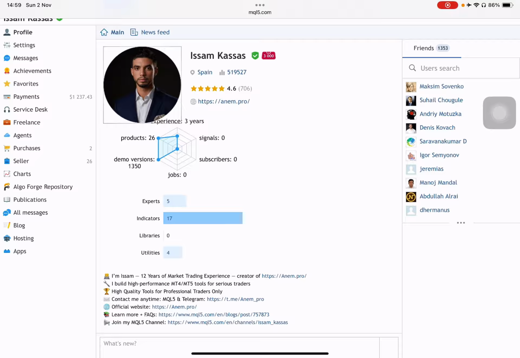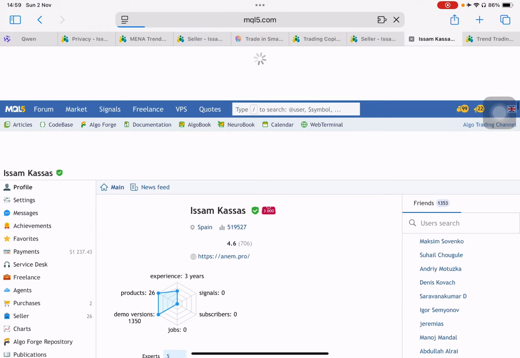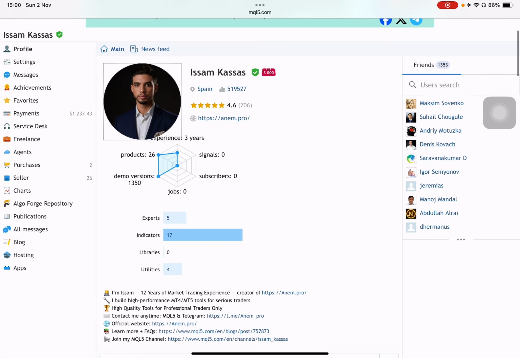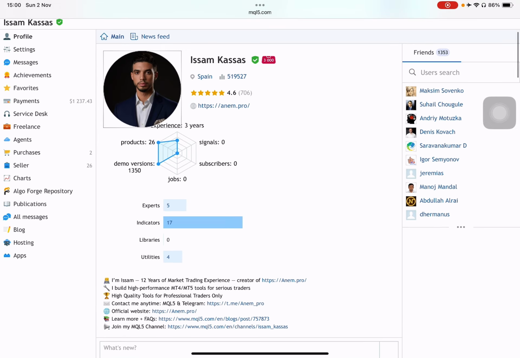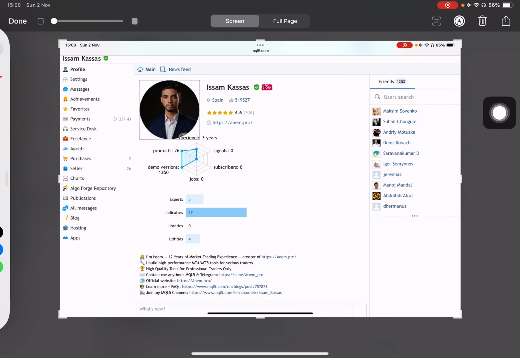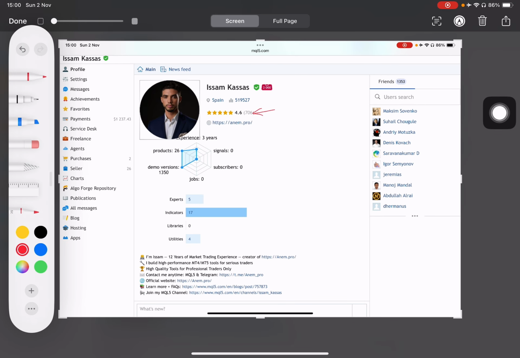So basically, let's start with my profile. This is my profile on MQL5. And what I want you to pay attention to here is a few things. Let's start with the number of reviews. As you can see, guys, I have like 4.6 on average from 706 reviews.